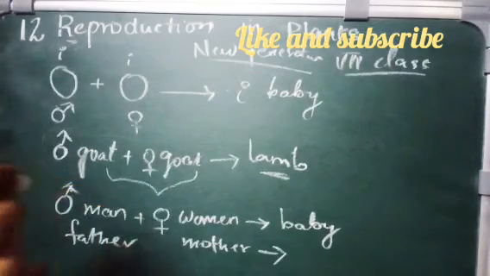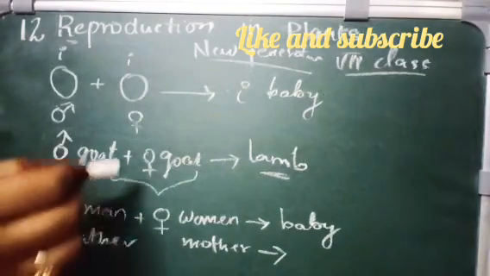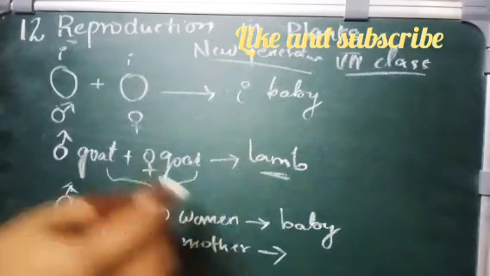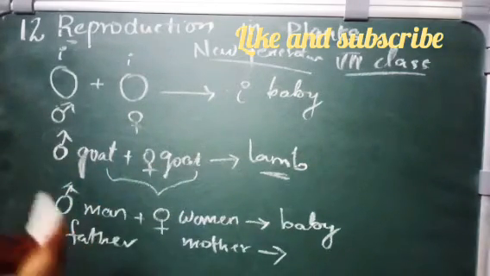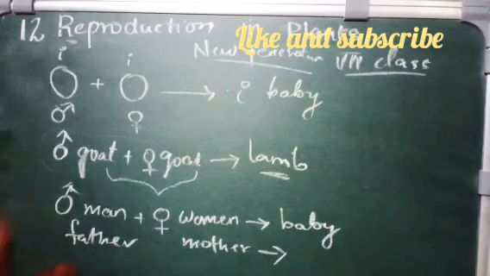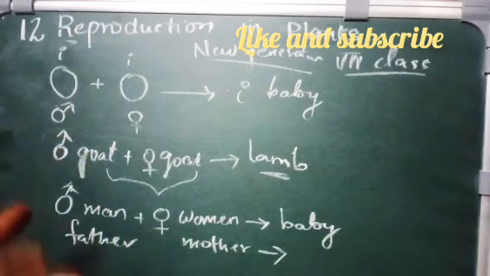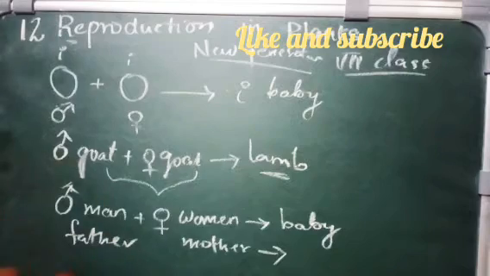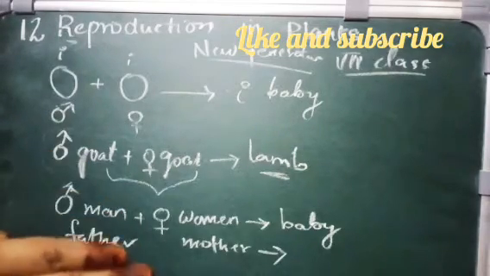Similarly, human beings and goats have no similarities. But all human beings will have two eyes, one nose, two ears, hair, one mouth, lips, teeth, two hands, two legs. But their shapes, size, structure, color, hair and eye color will vary.